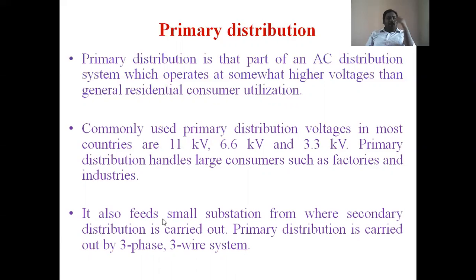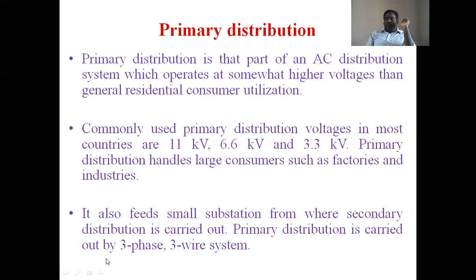It also feeds a small substation from where secondary distribution is carried out. That means by using feeders, we carry the primary distribution voltage to the distribution transformer. The distribution transformer converts the voltage level carried by the feeder into the three-phase 3Y system voltage, that is 440 volts.